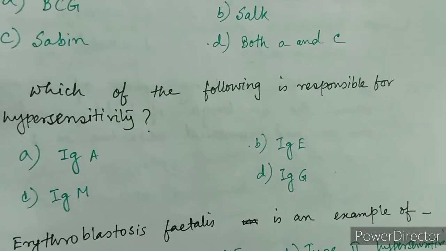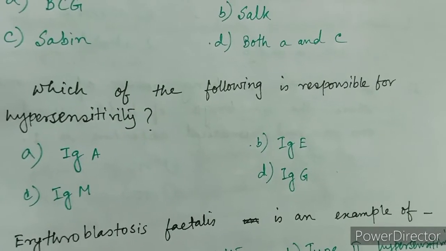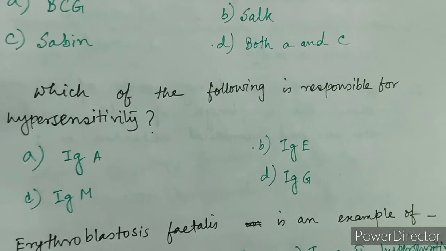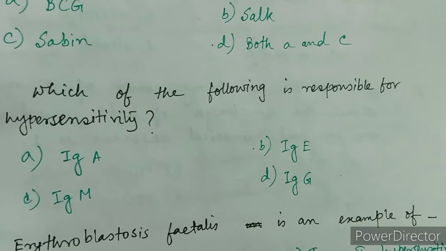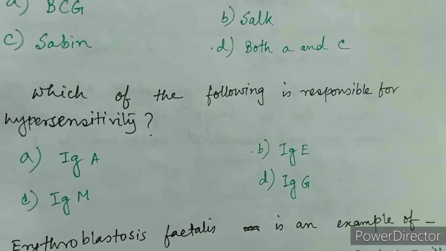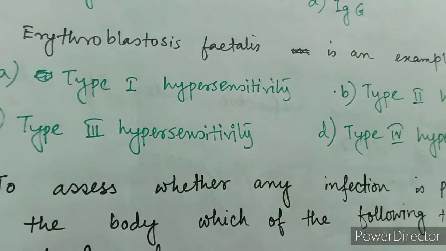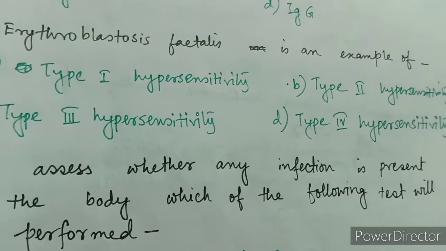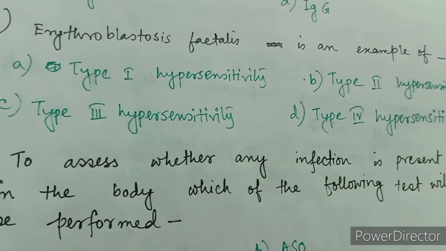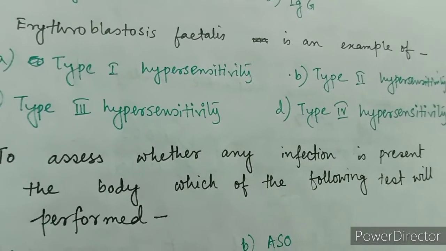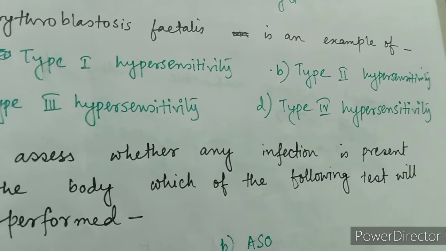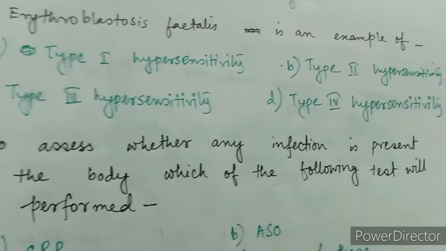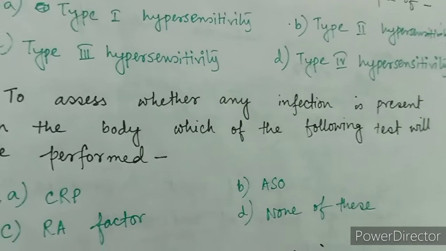Which of the following is responsible for hypersensitivity? Options are option A. IgA, option B. IgE, option C. IgM, and option D. IgG. Next question, erythroblastosis fetalis is an example of option A. type 1 hypersensitivity, option B. type 2 hypersensitivity, option C. type 3 hypersensitivity, and option D. type 4 hypersensitivity.